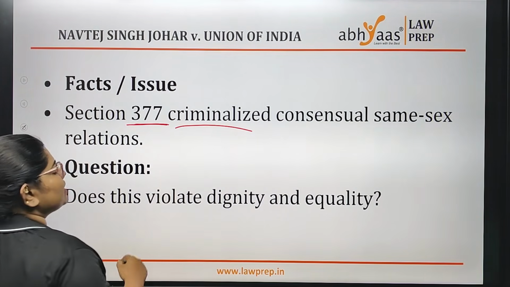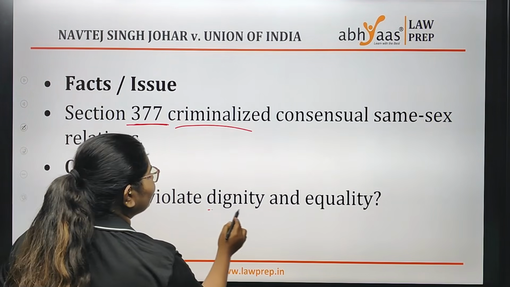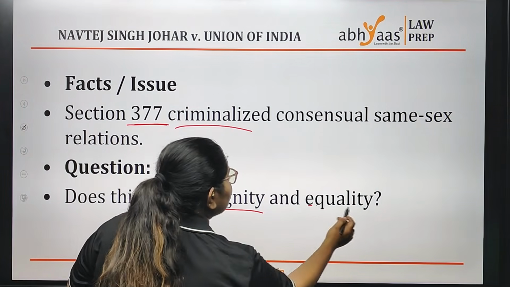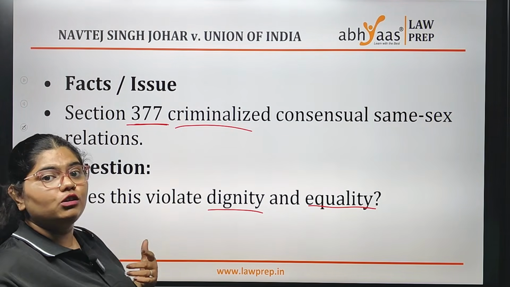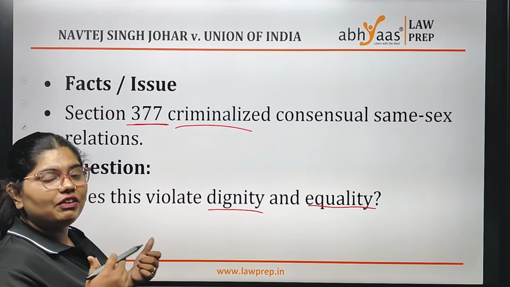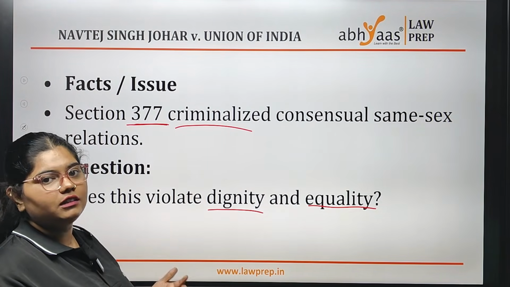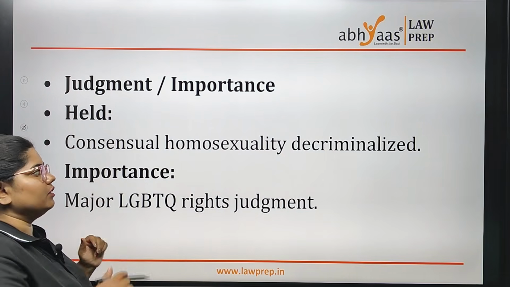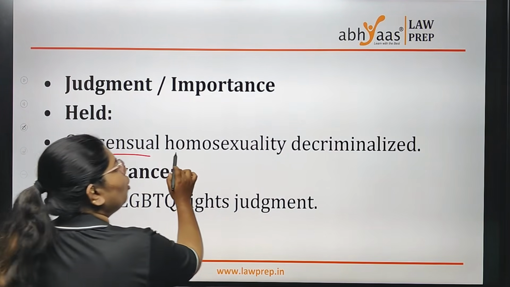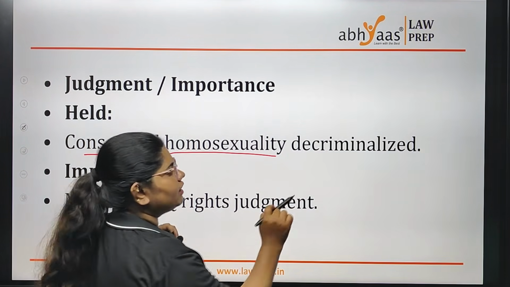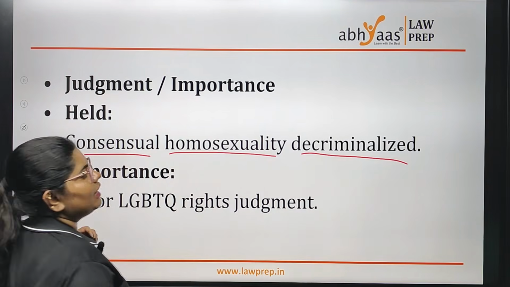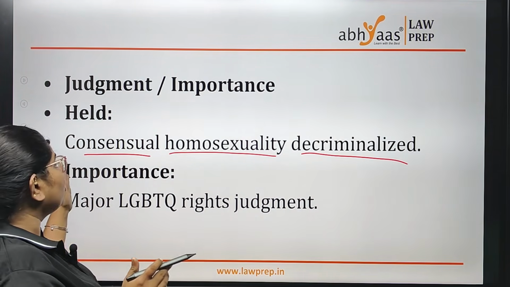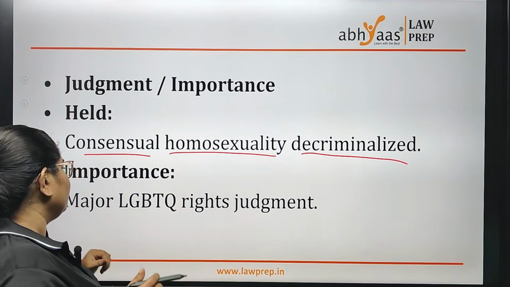Is not Section 377 violating our dignity? Is not Section 377 violating our equality? Why don't we have the right to choose our own partner? Why don't we have the right to dignity like others? So the judgment says that consensual homosexuality is not a crime. It is decriminalized. You can be in a relationship with a same-sex partner and it will not be treated as a crime.